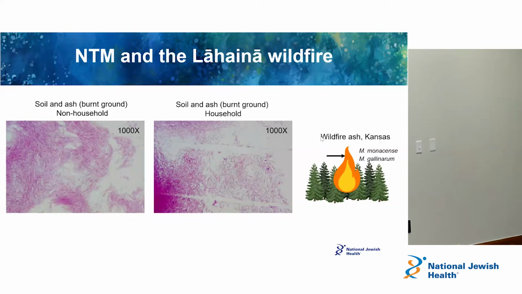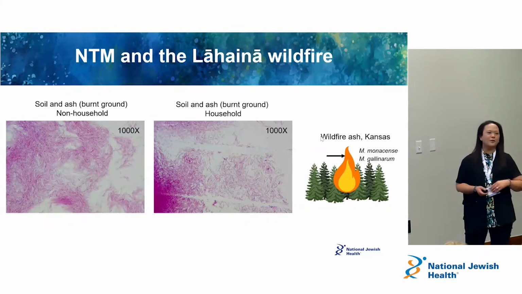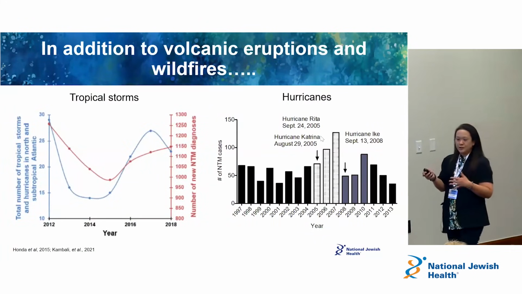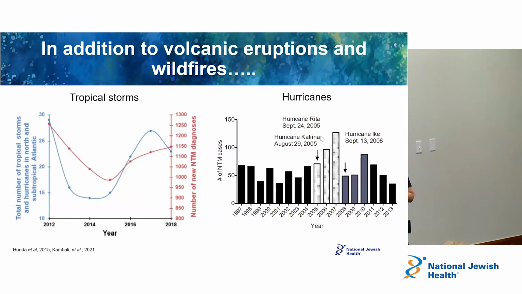This is pending results, but preliminary data suggests that soil and ash from these burnt areas, amongst the households and non-household areas in Lahaina, actually harbor some NTM. And again, this is that pink staining of the bacteria. So if you see pink, that indicates the NTM are there. We're looking at that as a potential environmental feature that could be associated with NTM. And so we have transitioned a lot now to think about NTM in the context of the environment, not just volcanic eruptions and wildfires, but natural disasters, like storms and climate change.